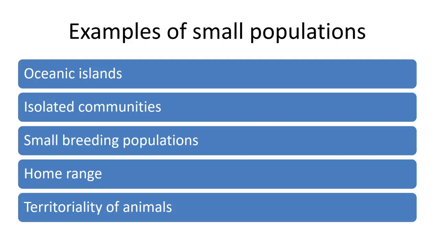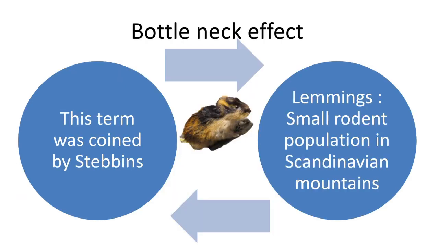But here, the problem is when certain lemmings are isolated from the rest of the lemmings, they are killed by suicidal tendency. But the remaining lemmings will reproduce, and these newly born lemmings will be similar to the luckiest survivors. So that's about genetic drift. And here you can see the lemming population, and this bottleneck effect, which is caused by various natural calamities, was coined by a scientist named Stebbins. Anyway, we have already made it very clear regarding lemmings.